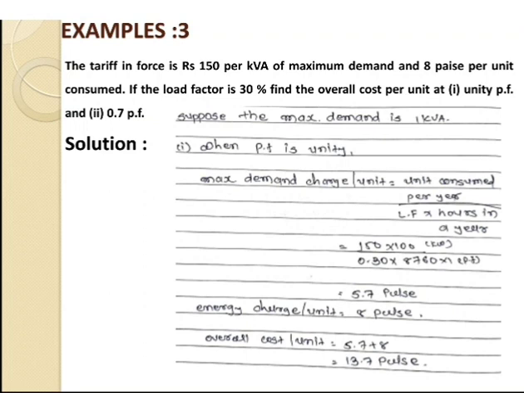Then the energy charge per unit is equal to 8 paisa per unit, that is given. So overall cost per unit is equal to maximum demand charge per unit plus energy charge per unit, that is 5.7 plus 8. So overall cost per unit is equal to 13.7 paisa.